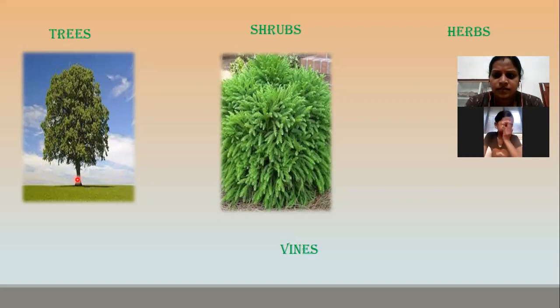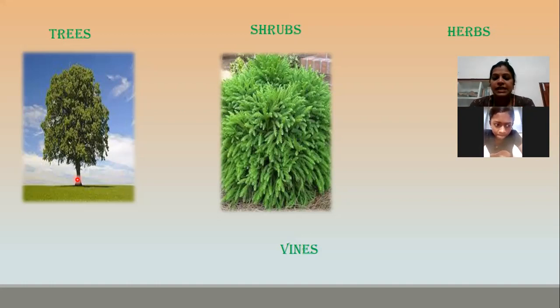Shrubs. Orange. Hibiscus, very good. Hibiscus, rose plant, they always grow close to the ground. They will not grow taller. So when you consider a mango tree, it will grow taller, but a hibiscus tree will not grow taller.